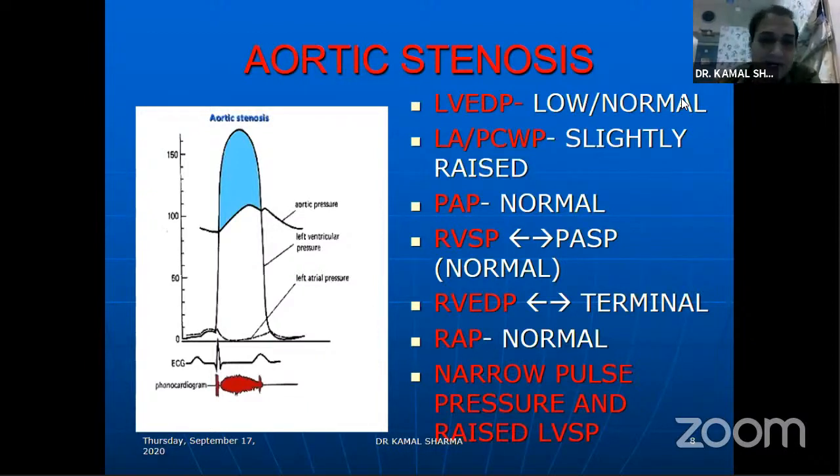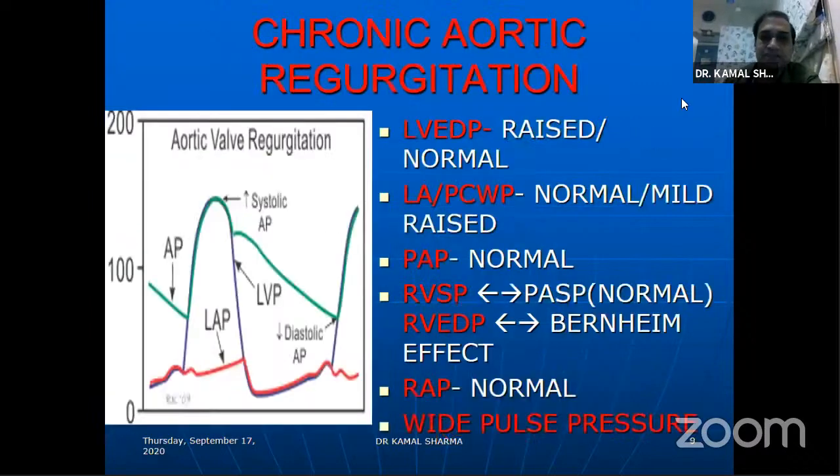Now, we are understanding all these pressures in the chambers primarily to reflect them into the findings that you expect in examination. In chronic AR, LV end diastolic pressure rises, and this is because of the double flow that the LV takes, and that's why the LV dilates, as we know from the Laplace law. You have flow coming from the regurgitant jet, and you have the flow from the next cycle from the mitral valve itself, and this in turn